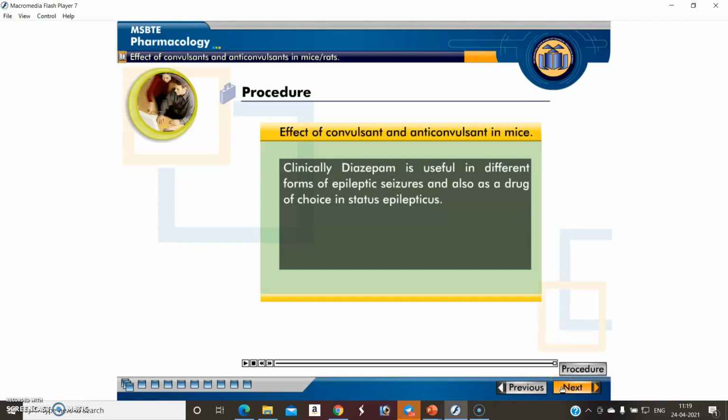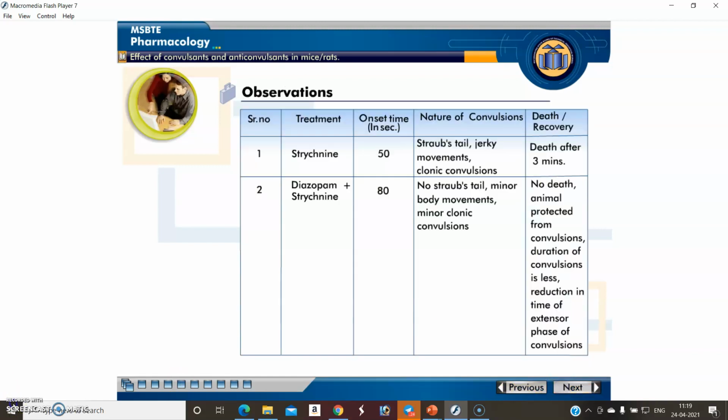Now how do we complete the observation table? The observation table should be written in your manual by pausing the video. Here we administered the first drug, strychnine, and after administration the convulsion is induced in 50 seconds. These are the different natures of convulsions occurring, and what are the death and recovery.